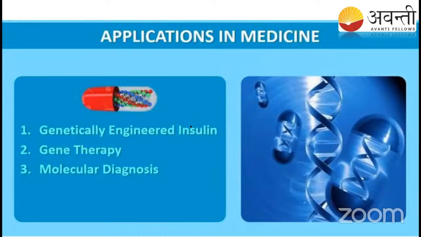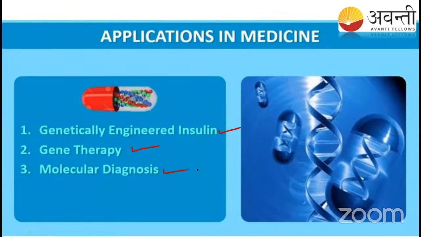See here, the first application is insulin production, genetically engineered insulin production. The second one is gene therapy, and the third one is molecular diagnosis. So what is the main function of insulin production, students? Many people are suffering from diabetes, right? That is due to improper synthesis of insulin. So what we do is synthesize the insulin and treat the patient with the insulin. That is the one thing.